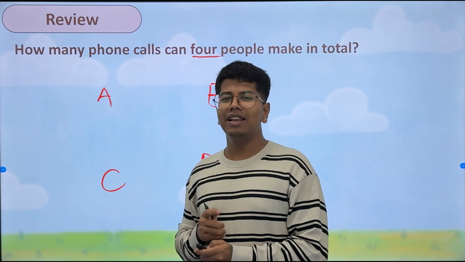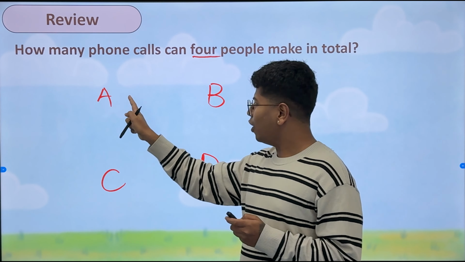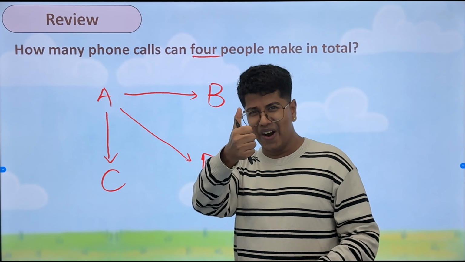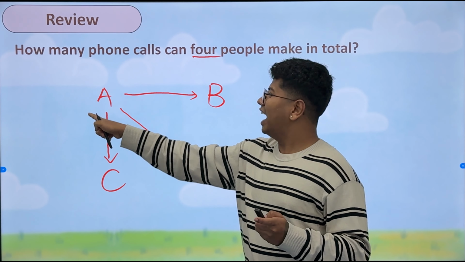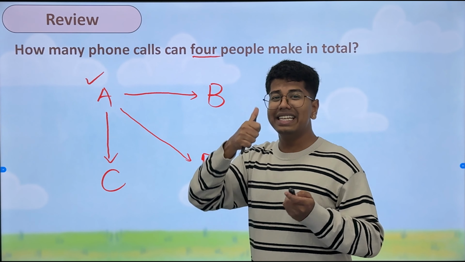For example, we'll start with the first person, A. A can make a phone call to B. Is that all? A can make only to B? No, A can also make to C. Is that all? No, A can make to D. Very good. Now we have finished A, so I can put a tick mark to show that A is done.